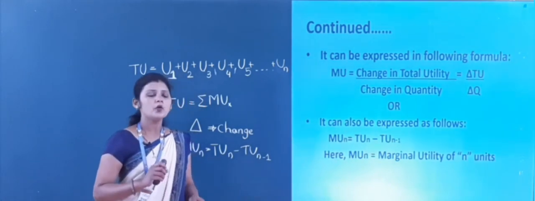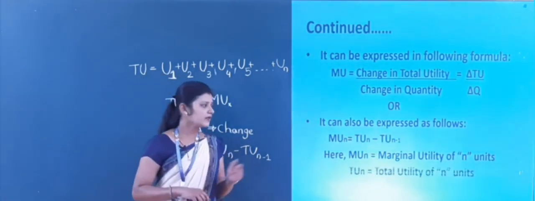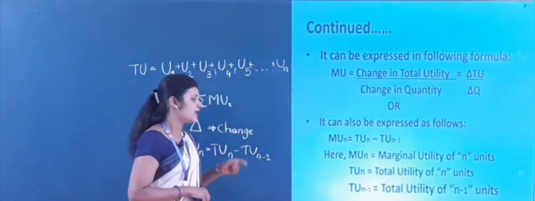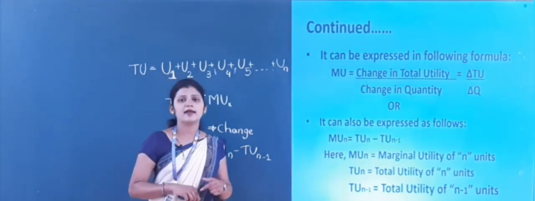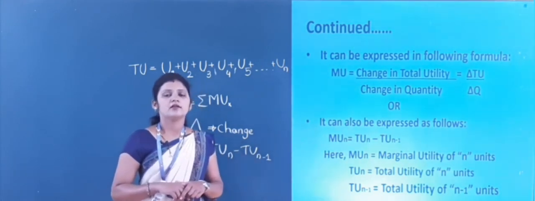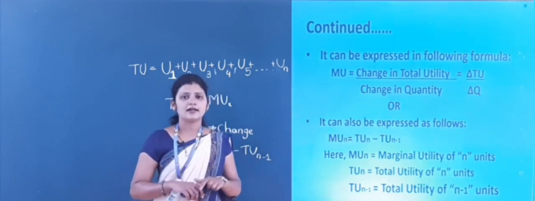Here MUn means the marginal utility of n units, TUn means the total utility of n units, and TUn minus 1 means the total utility of n minus 1 units.